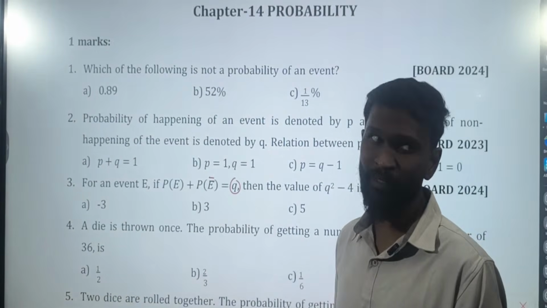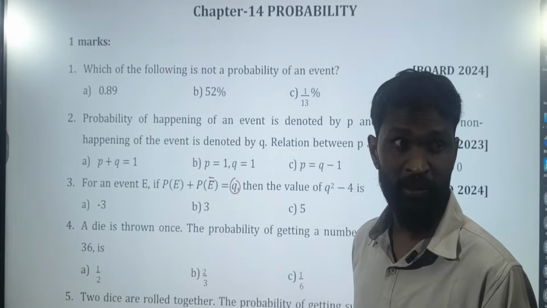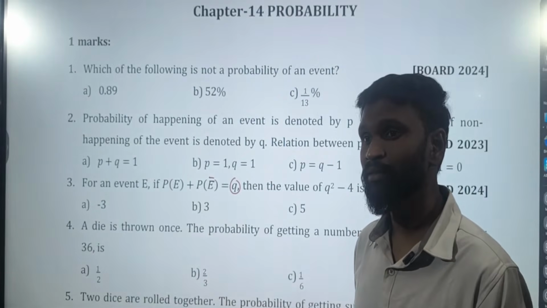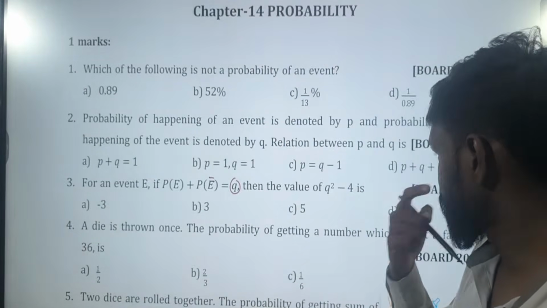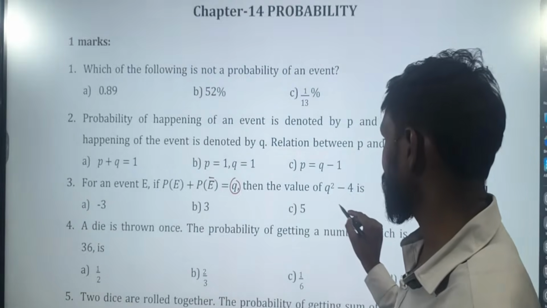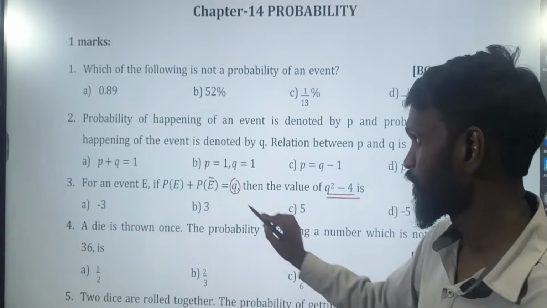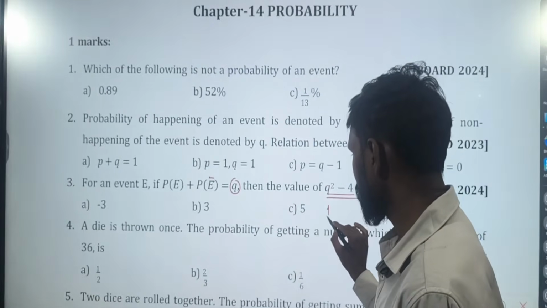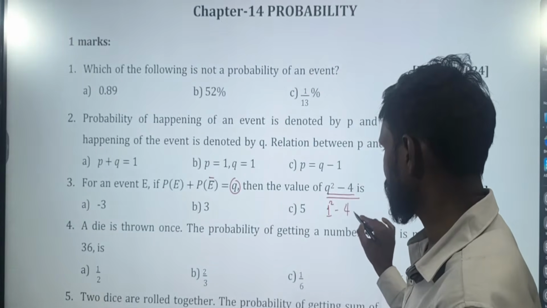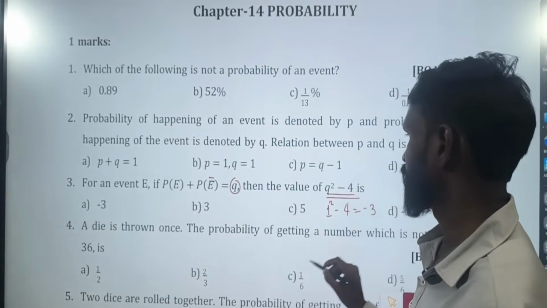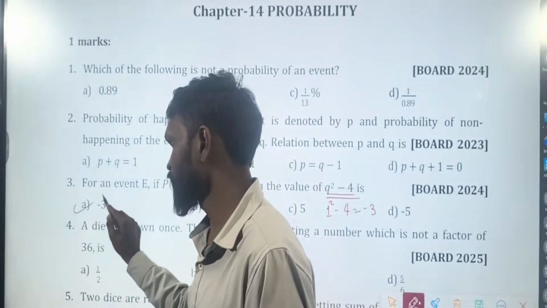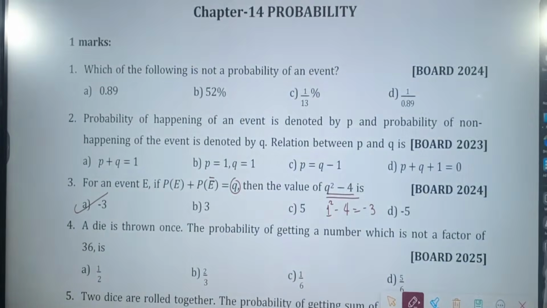P of E plus P of E bar is 1. Okay. Then what is the value of Q square minus 4? Q is 1, so 1 square minus 4 is equal to minus 3. Which option? Option A.